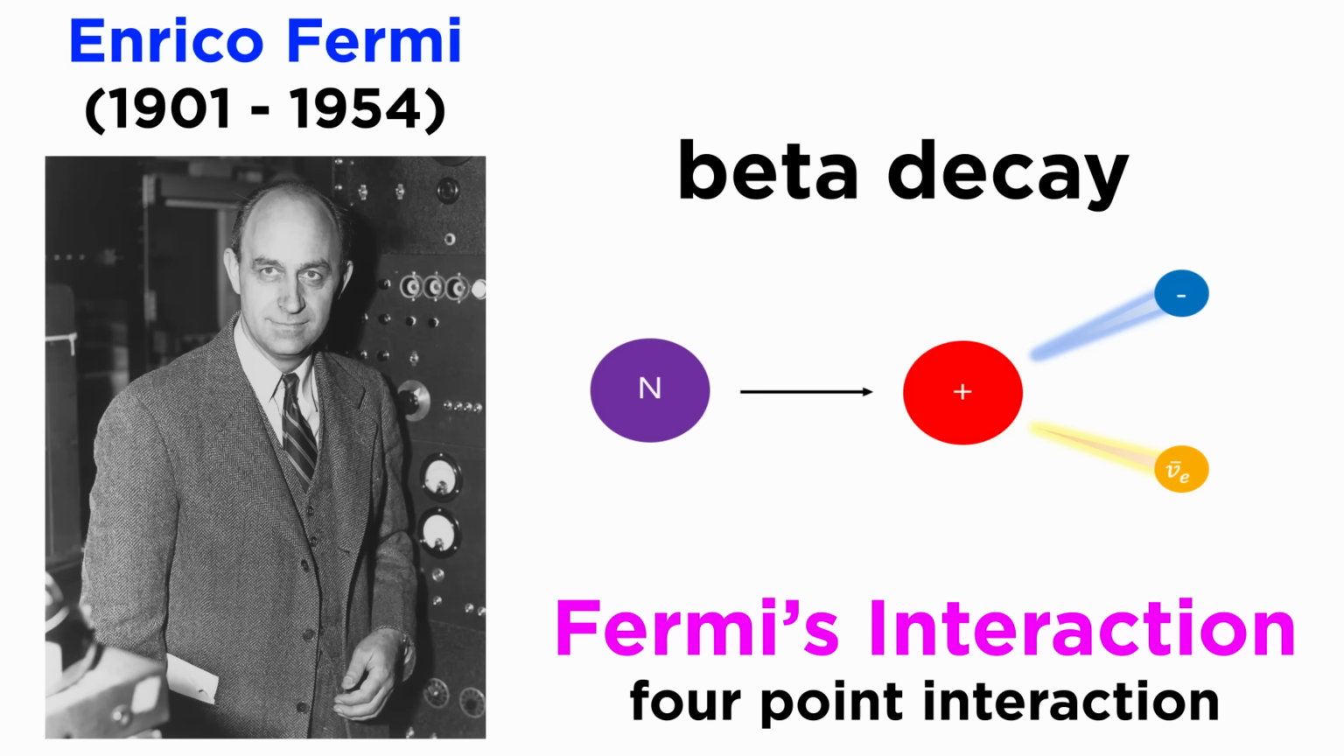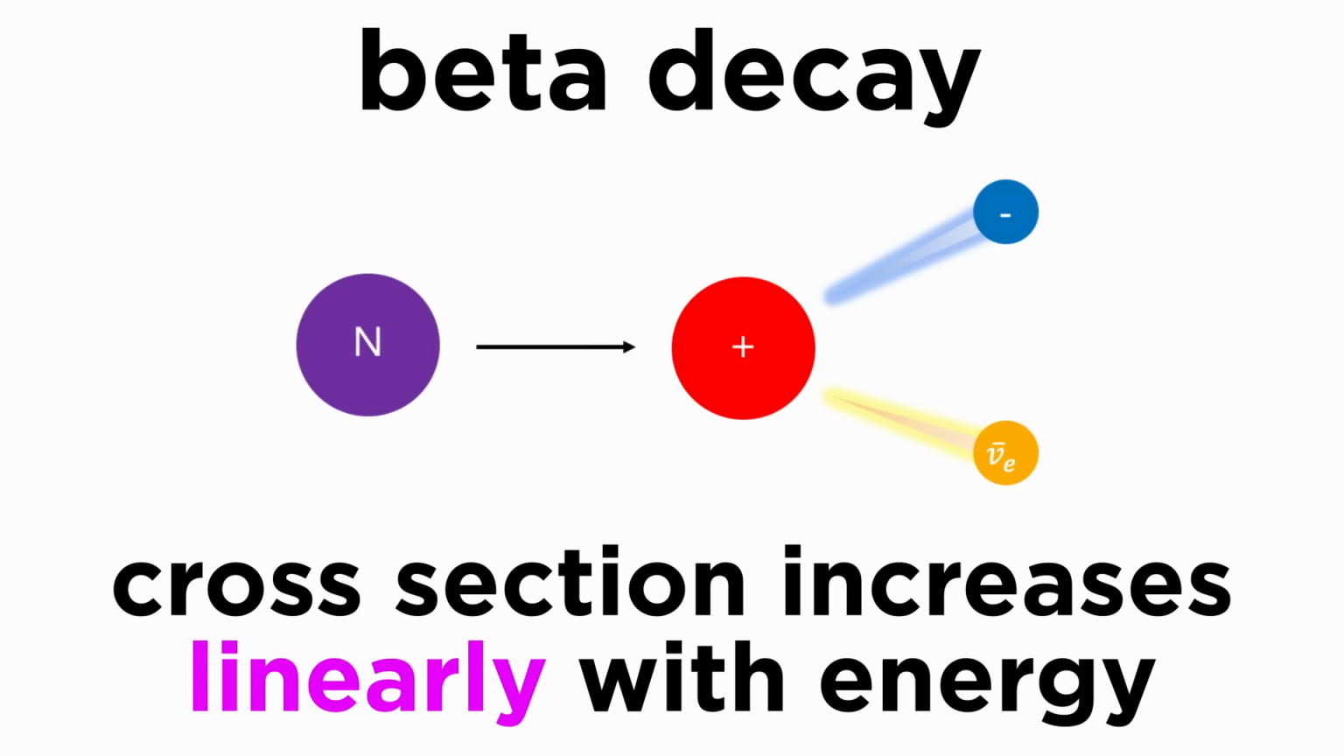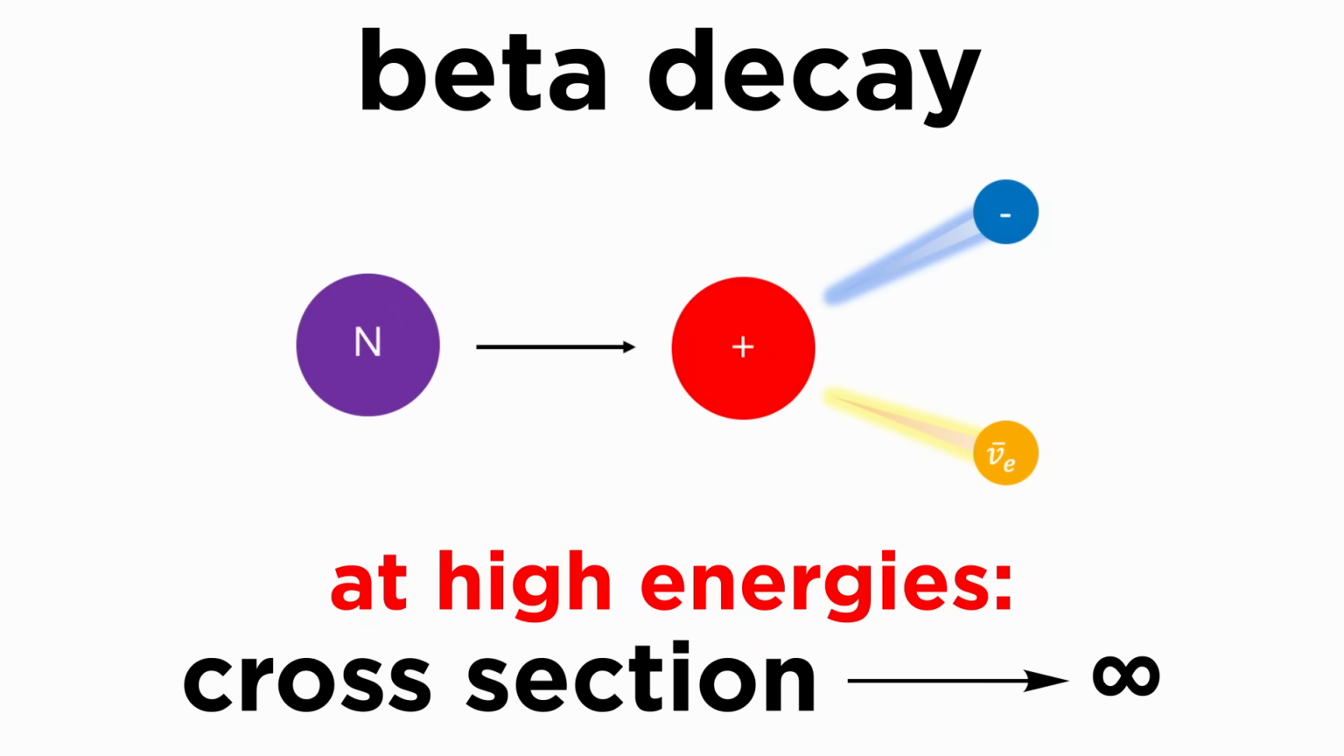His idea was that a beta decay, which involves a neutron decaying to a proton while emitting an electron and an antineutrino, could be modeled as a four-point interaction. This means that all the particles directly interact at one vertex, with no mediators or propagators. However, it was quickly shown that this theory had one major flaw. The cross-section increases linearly with energy. This means that at high energies, the cross-section approaches infinity.